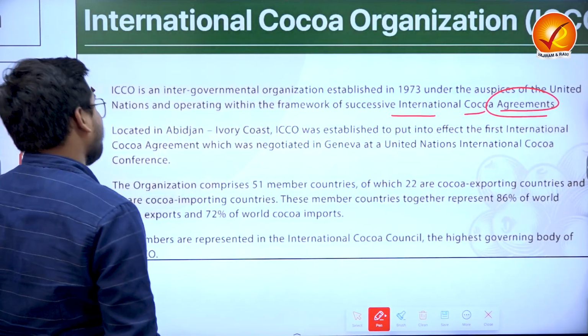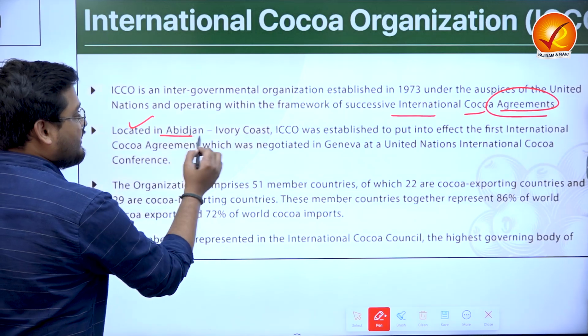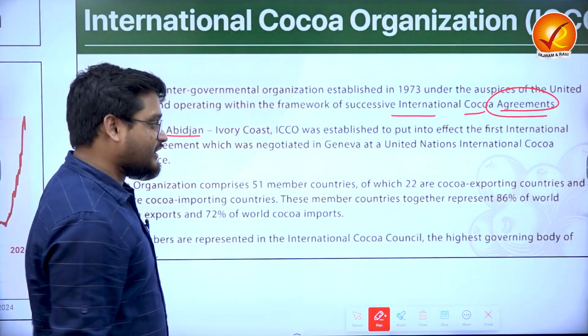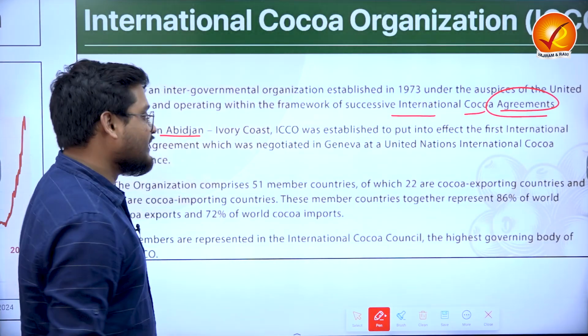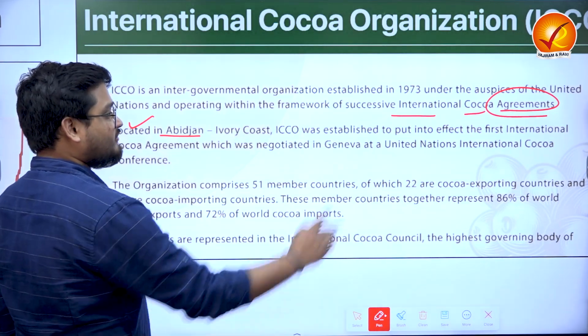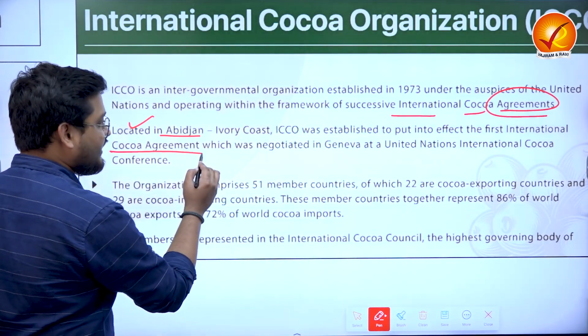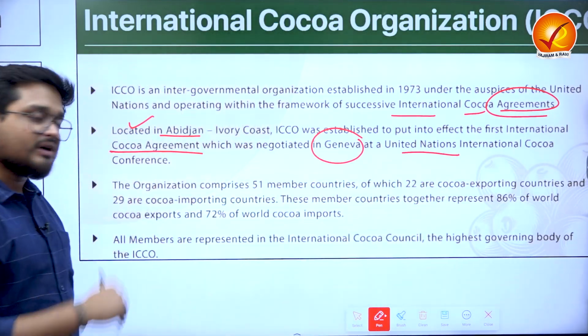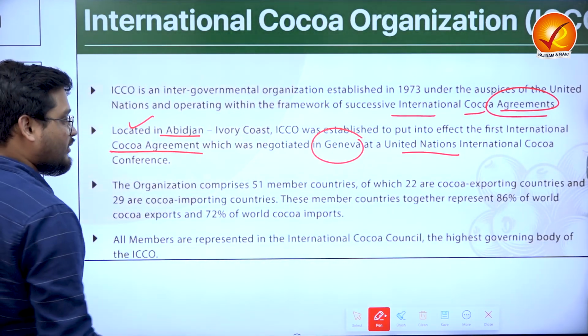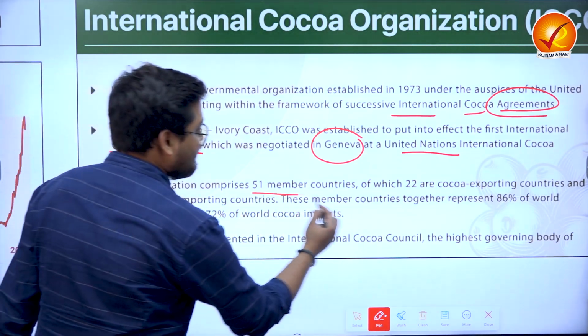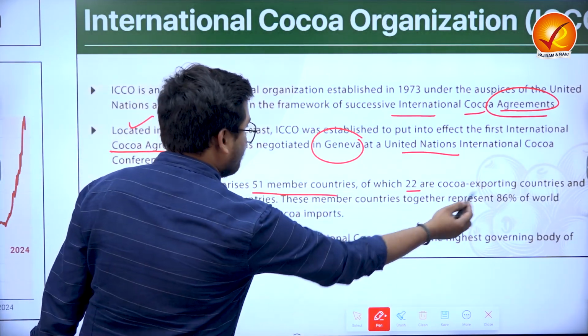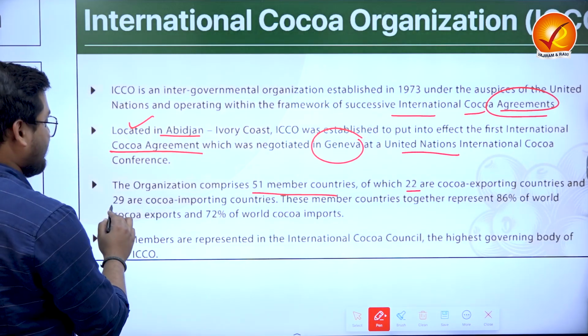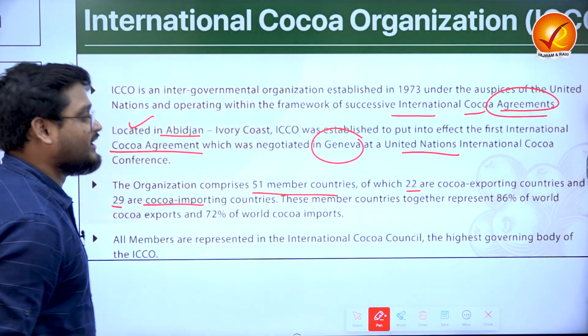It is located at Abidjan in Ivory Coast, not in any developed nation. The first international cocoa agreement was negotiated in Geneva at the United Nations International Cocoa Conference. There are 51 member countries, of which 22 are cocoa exporting nations and 29 are cocoa importing nations.